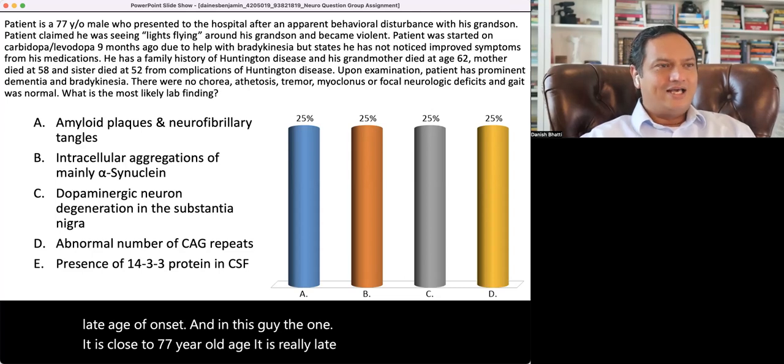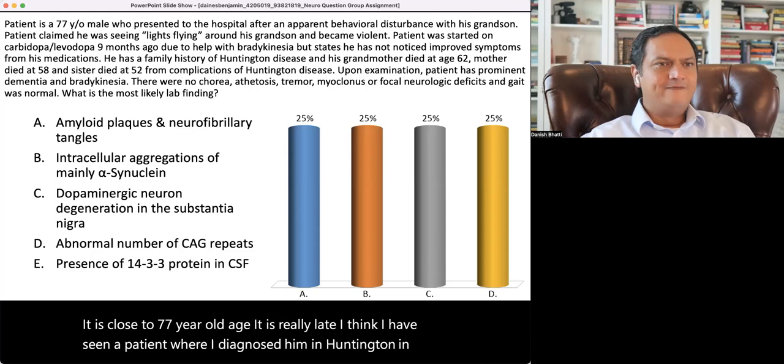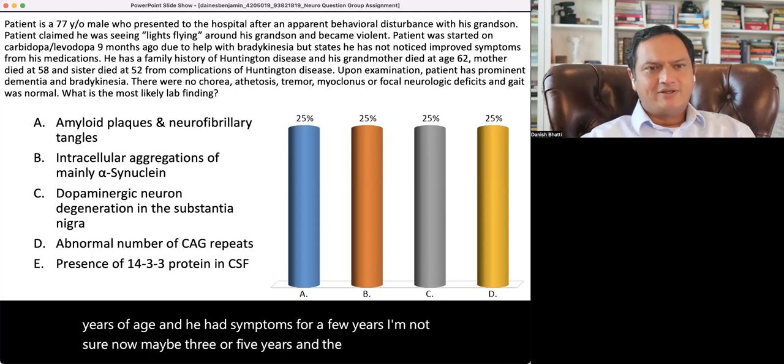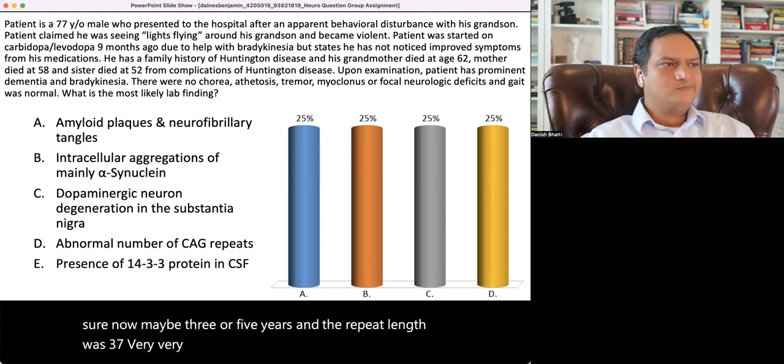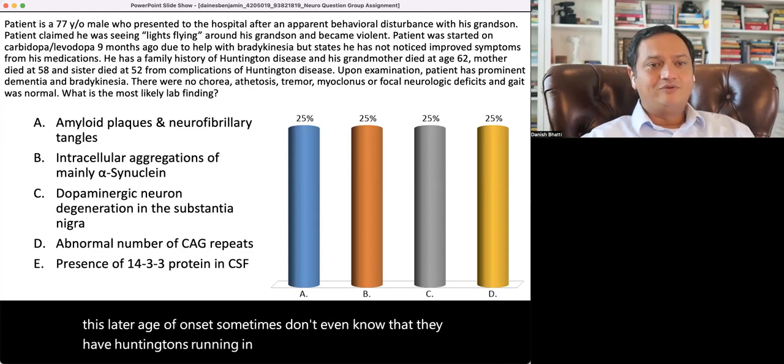I think that I have seen a patient where I diagnosed Huntington's at 78 years of age, and he had symptoms for a few years. I'm not sure now, maybe 3 or 5 years, and the repeat length was 37. Very, very low repeat length. And usually these families, with this late age of onset, sometimes don't even know that they have Huntington's running in the family. Here, they do know. In this case, that has been written.